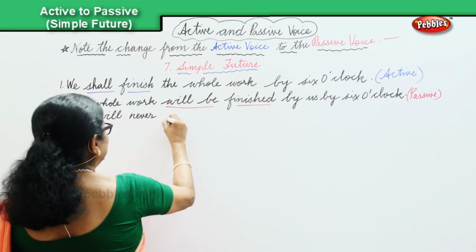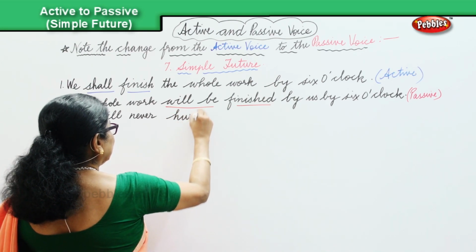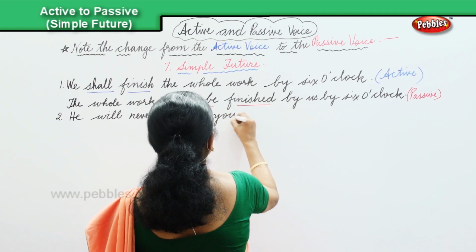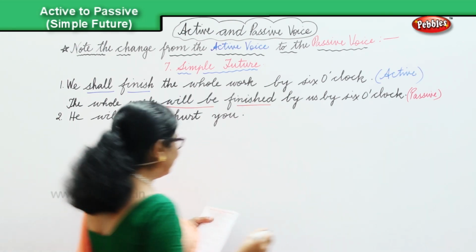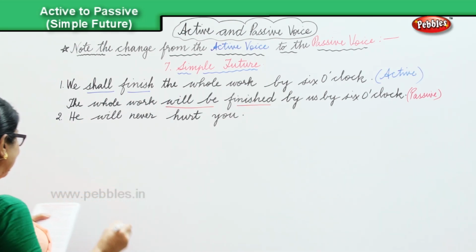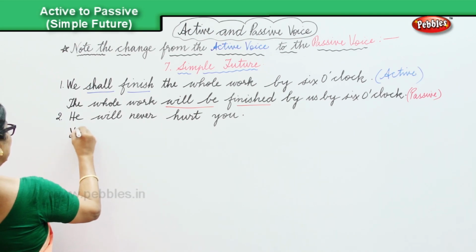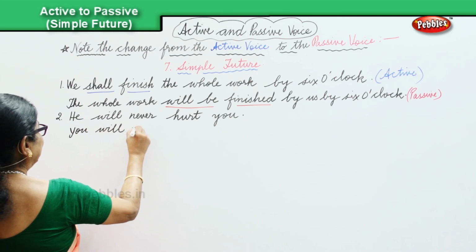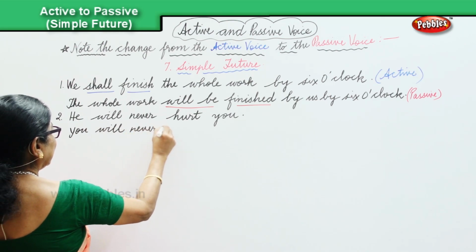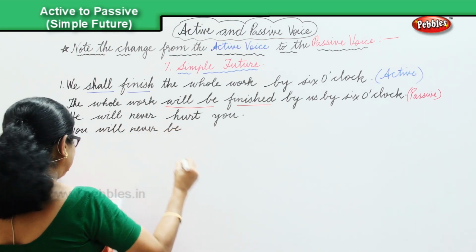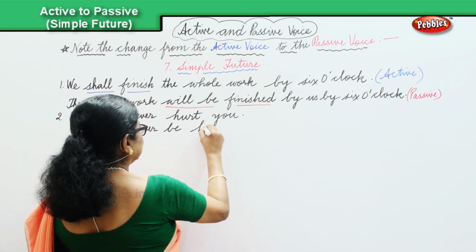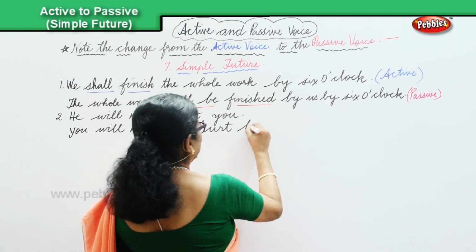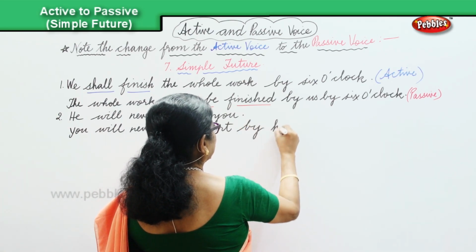And you change over, what will it become? You will never be hurt by him.